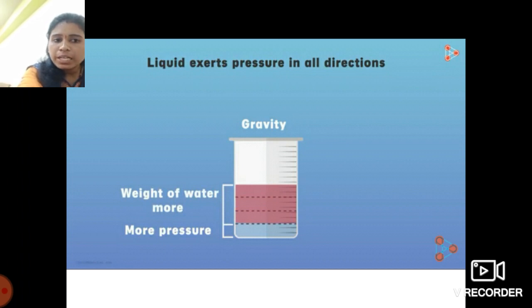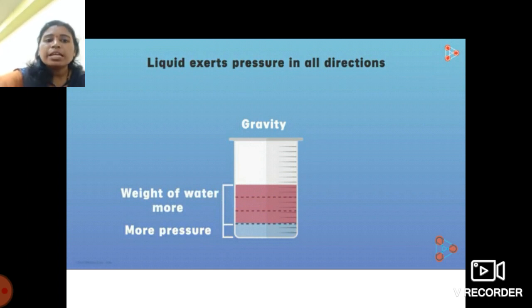Due to that more weight, the red layers exert pressure on the grayish bottommost layer, so it experiences more pressure.